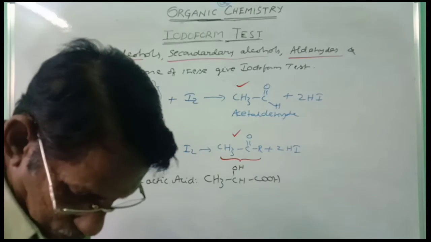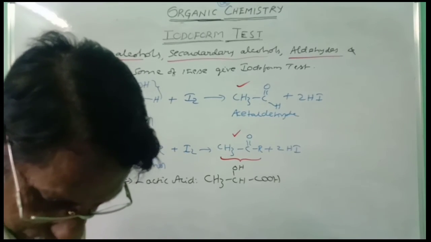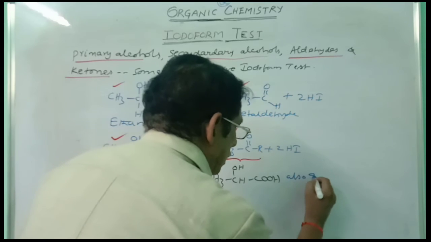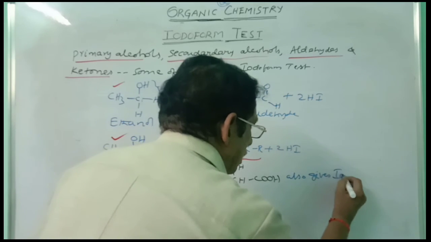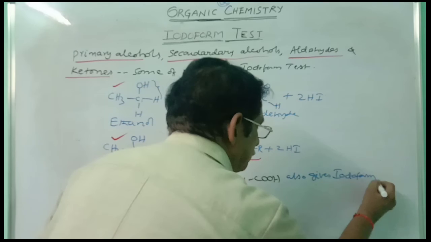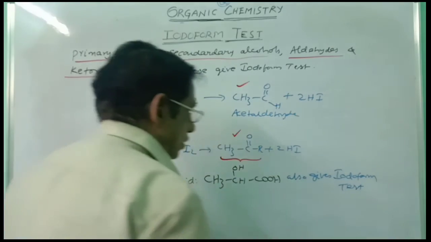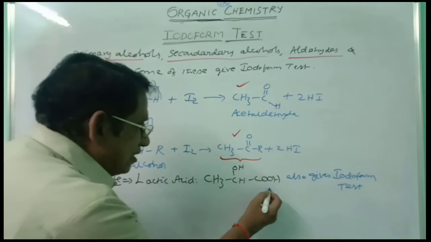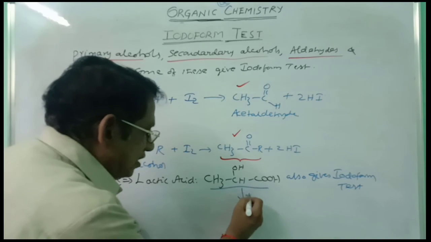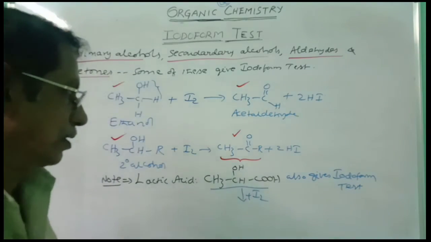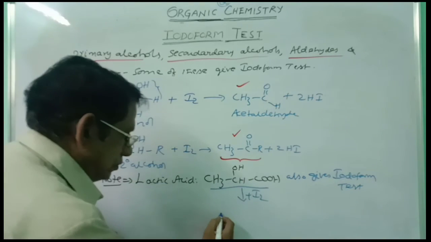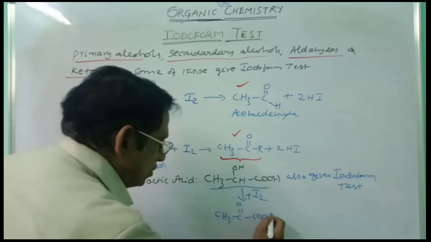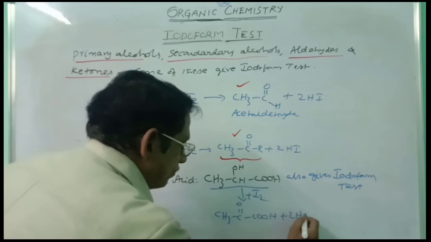Lactic acid also gives iodoform test. Why is it giving iodoform test? Just you can take here plus I2. It is oxidized. CH3 C double bond O COOH plus 2HI.